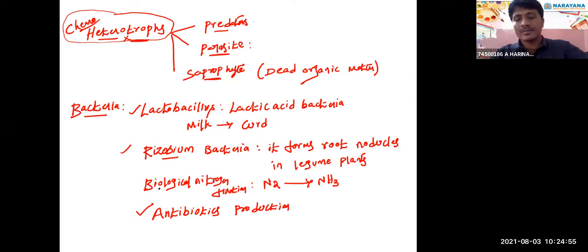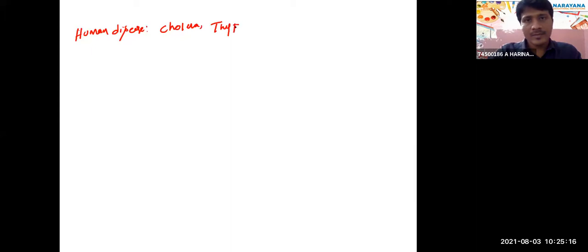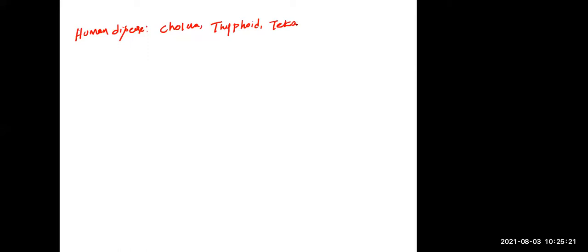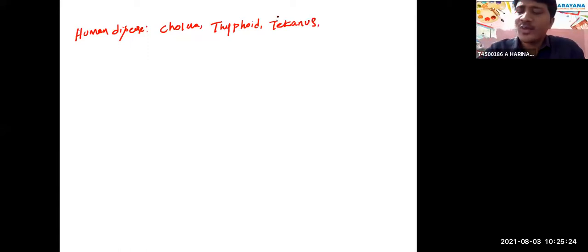Next. What are the different diseases caused by bacteria in human beings? Human diseases: cholera, typhoid, tetanus, and pneumonia. Pneumonia is caused by viruses also, but bacterial pneumonia is there. In the textbook, these are the diseases given: typhoid, tetanus.